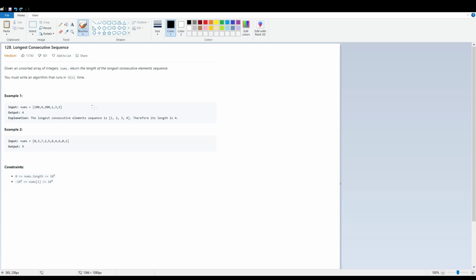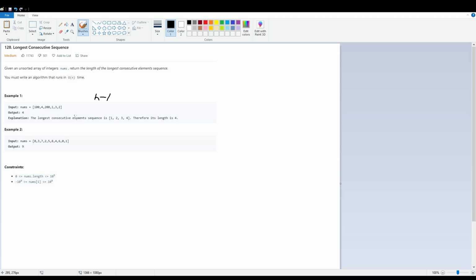But how can we tell it's the smallest element? Well, it's the smallest element if n minus 1 doesn't exist. So if we're looking at 100, if the number 99 doesn't exist, then possibly starting from 100, it could be 101, 102. We know that there isn't, but the algorithm doesn't.